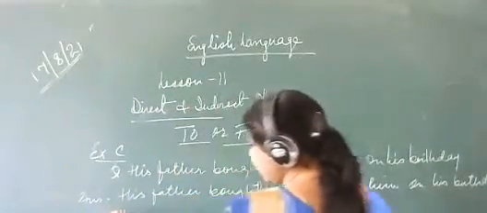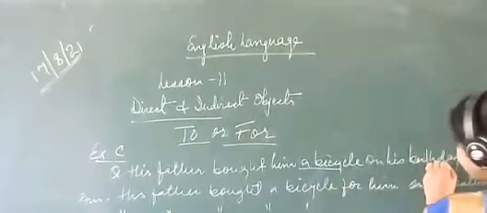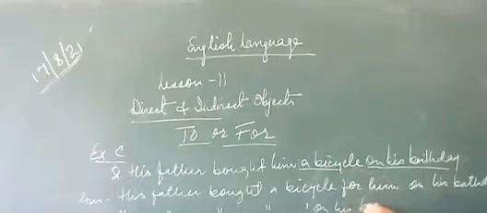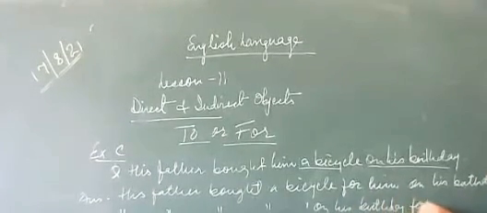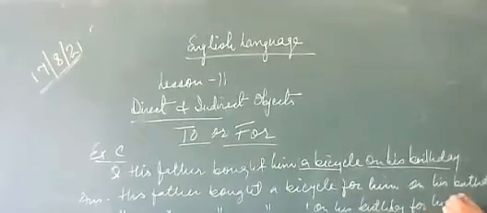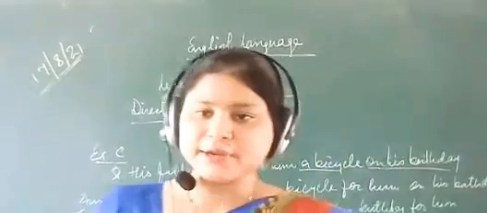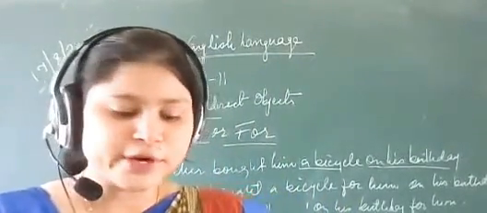See, his father bought a bicycle, then this can be added here: on his birthday for him. So both answers can be considered. Both are correct. You can write any one. Just note it down first.